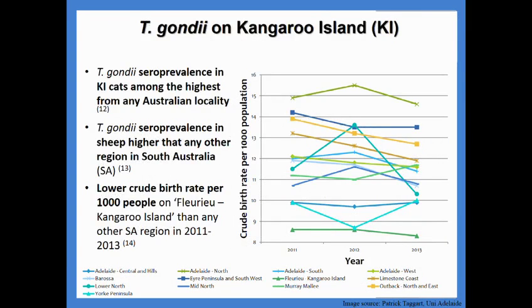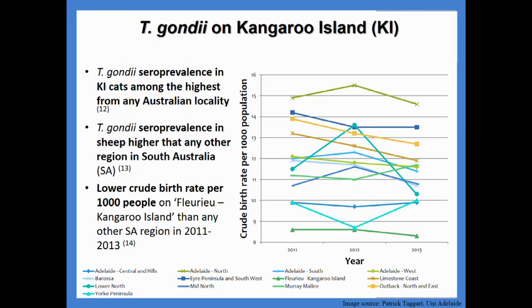So bringing this back to a more local scale now, if we look at both of these parasites on Kangaroo Island, we see similar patterns. And for Toxoplasma, we see that the seroprevalence in cats on Kangaroo Island is among the highest from any locality within Australia. Similarly for sheep, seroprevalence of Toxoplasma is higher than any other region in South Australia.